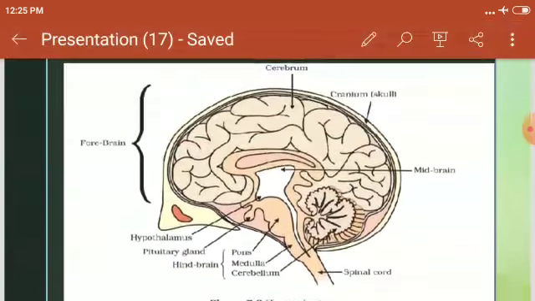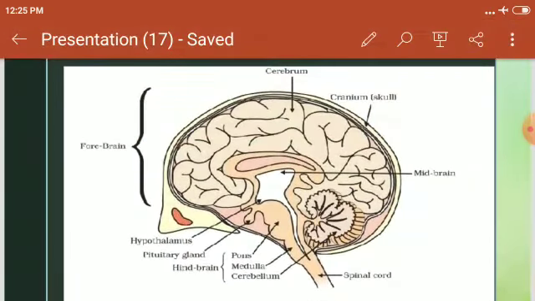Based on this, for a better understanding, let us see the parts of the brain. Here in the diagram, the forebrain is marked. Then in the labeling you can see the cranium, that is the skull, which is outermost. Then the cerebrum, the major part of the brain. Then the hypothalamus, and the pituitary gland. The pituitary gland is an endocrine gland.